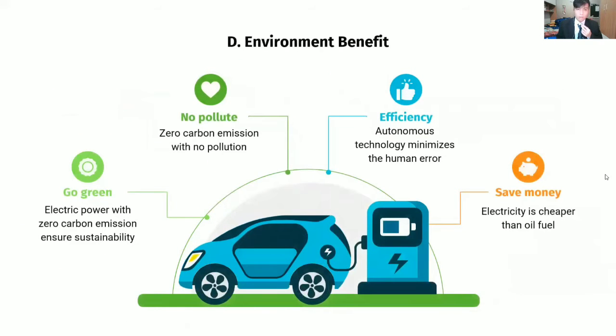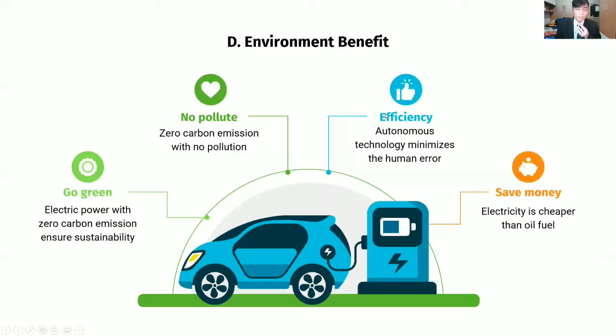And what are the environmental benefits of this project, or we can say of this vehicle? We take a sample of the benefits from the vehicle. Because the vehicle is electric, it has a lot of benefits for the environment, such as going green, because the electric power has zero carbon emission, which ensures sustainability, and no pollution.